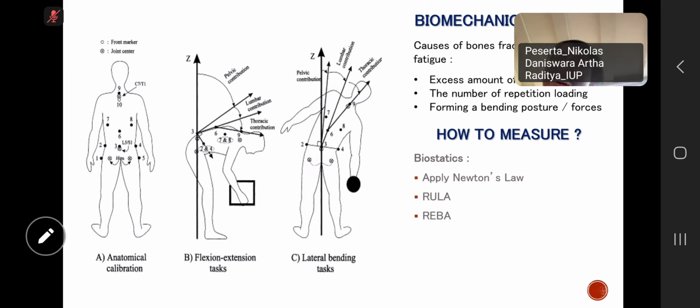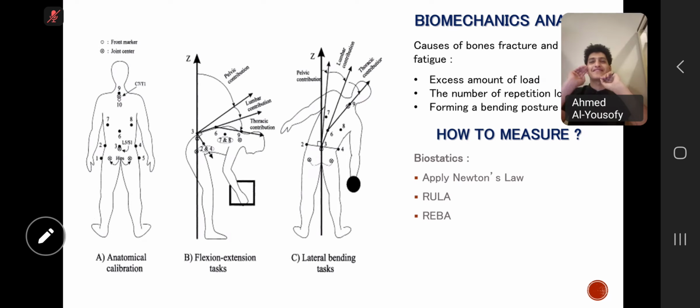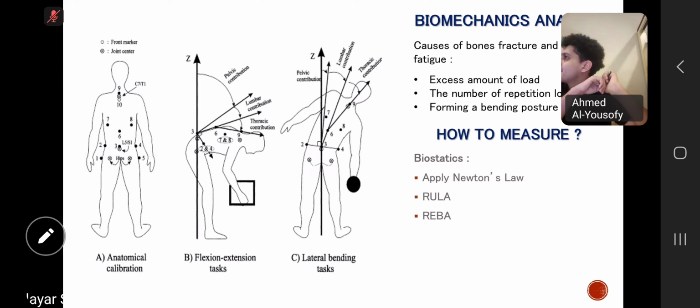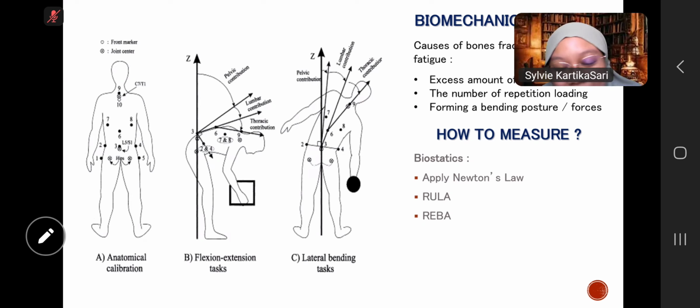For the second one, just remember the formula. Force equals sigma. Sorry, I thought you were talking about Newton's law. No, but that is okay.